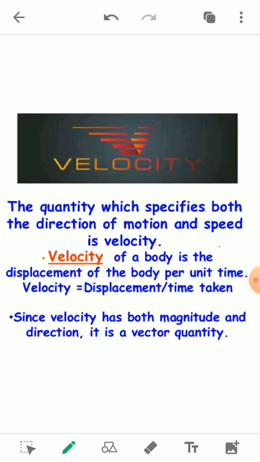Speed also tells us how fast the vehicle is, but it does not explain the direction in which the car is moving. But velocity tells us how fast the vehicle is, as well as the direction.